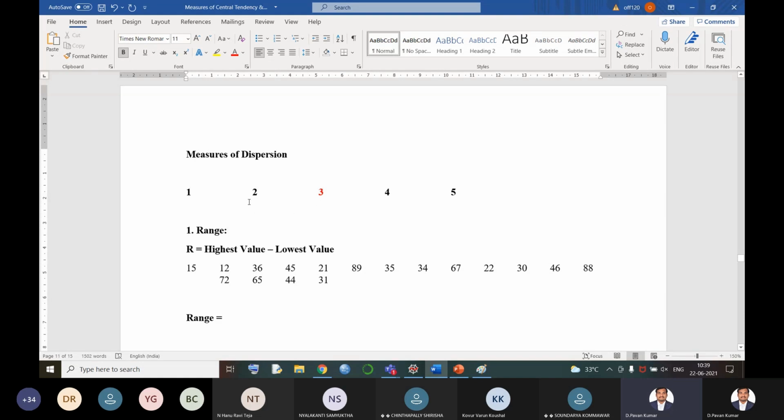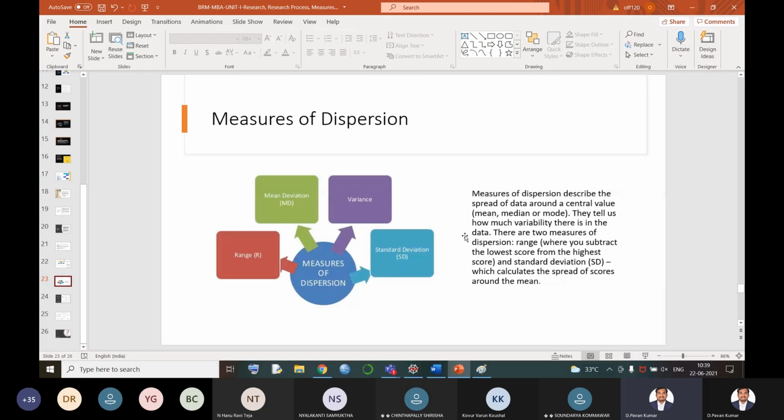Now, the distance from 2 to 3 is 1. At the same time, 3 to 4 is also 1. Now, what are the distances we are having? 2, 2, 1, 1. So, we are going to find out the average of those distances. That is called measures of dispersion. So, the measure of scatteredness of the variables from the actual mean is called measures of dispersion.